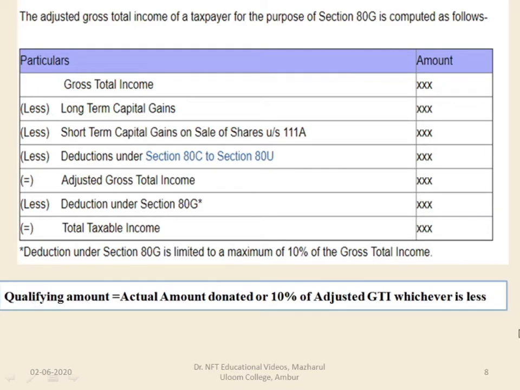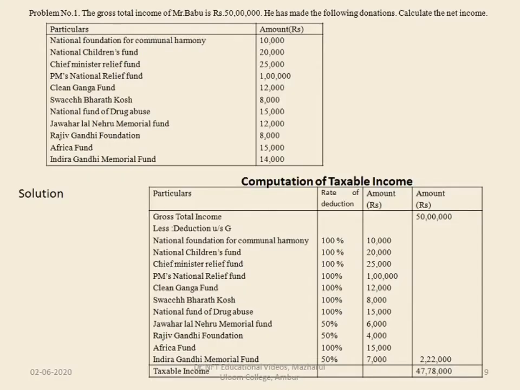So what will be the qualifying amount for the donations made? The qualifying amount will be actual amount donated or 10% of adjusted gross total income, whichever is less. Now we will see some problems based on this.